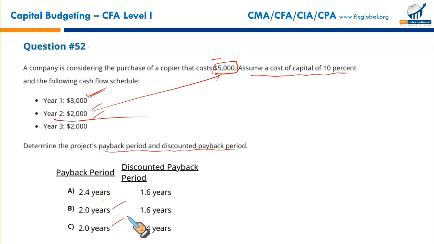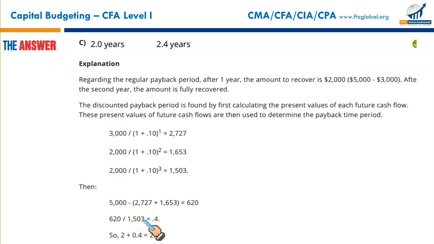Do not go for discounting. No need to. Why? Because we know the conventional payback period is shorter. When we discount the cash flows and calculate, the discounted payback would be higher. Say 2.4. If the payback is 2, the discounted payback would be more than 2, because discounted payback is a more conservative tool for project evaluation. So that makes C the correct option. No computation needed. He has done it, but using common sense would dictate that you don't need such computations.